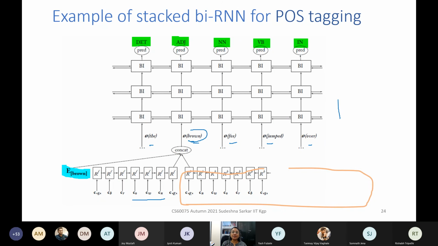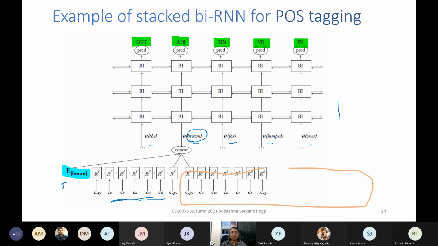So the encoding of brown is derived from one bidirectional RNN on characters, concatenated with the word2vec embedding of brown. This is the word2vec embedding of brown. Also, you find an embedding of brown based on the characters.